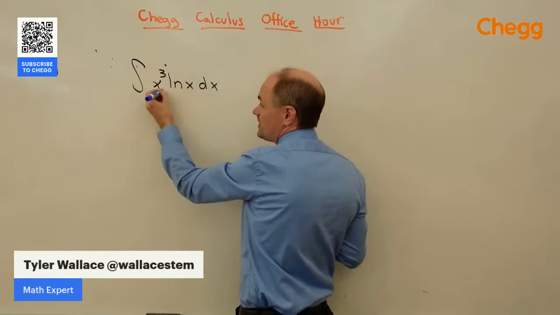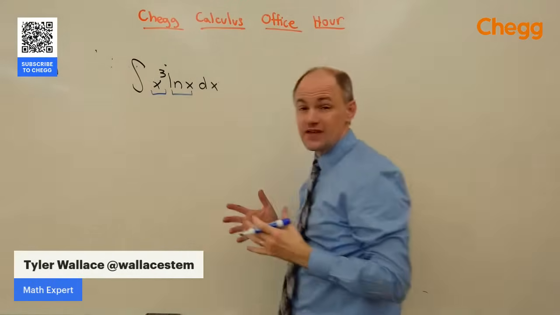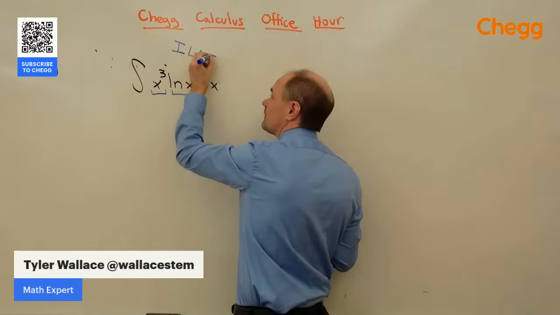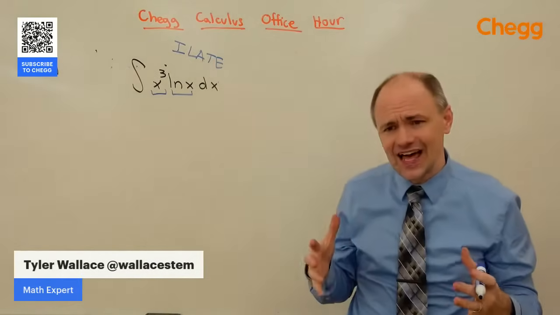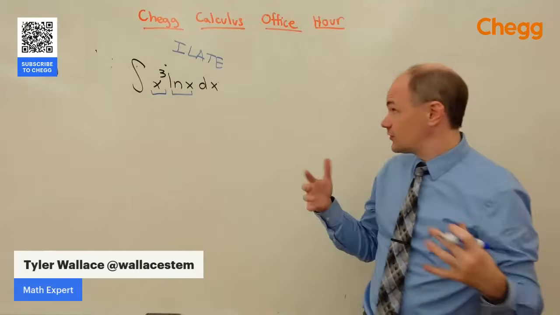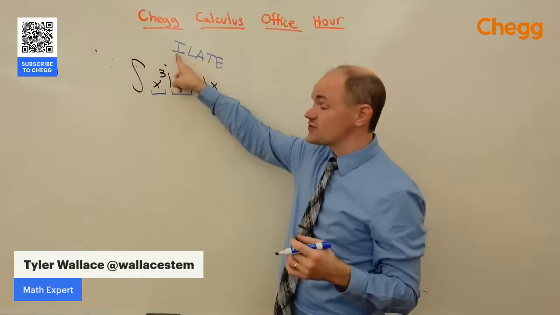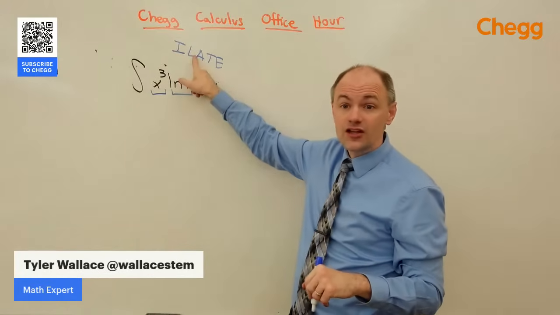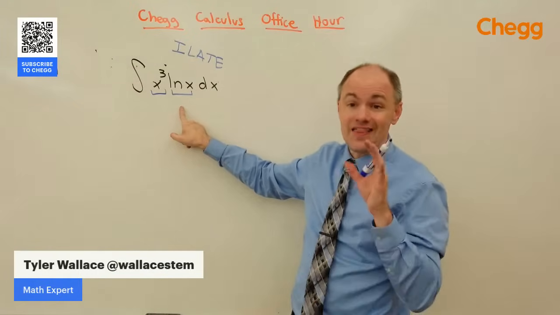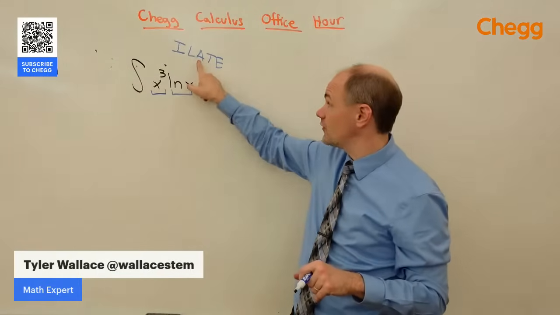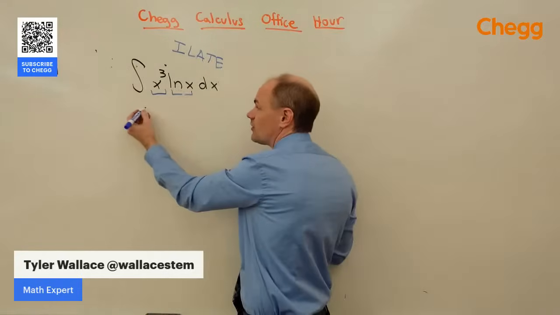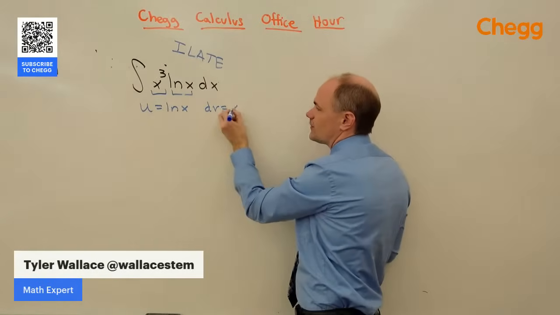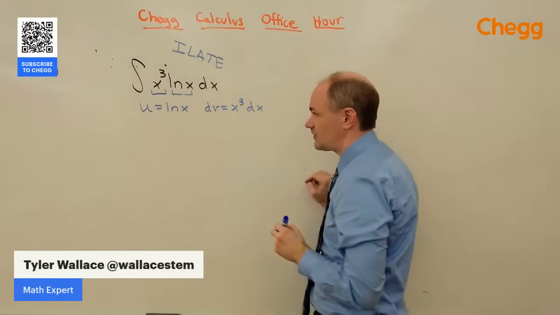The way I decide which piece, the x cubed or the ln x, I'm going to take the derivative of, I think about this acronym ILATE. And this is really just a guideline. It's not a hard and fast rule, so there are exceptions to it. But the idea is if there's any inverse trig, I want to make that my u. No inverse trig, then I look for logs. Sure enough, I have a log. That's what's going to become my u for this problem. And then you look for any algebra, trig or exponentials. But since we have a log going through the list first, u is going to be the natural log of x. dv then is going to be the rest of the problem, which is x cubed dx.